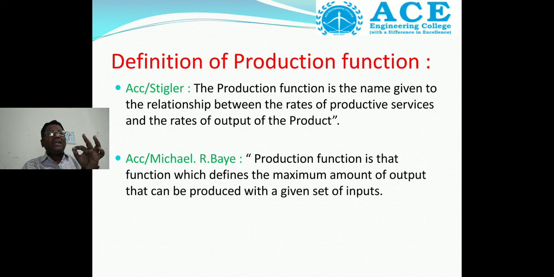Production function is that function which defines the maximum amount of output that can be produced with a given set of inputs.